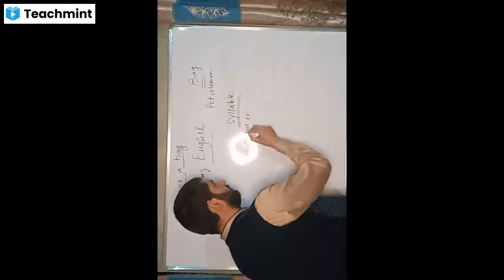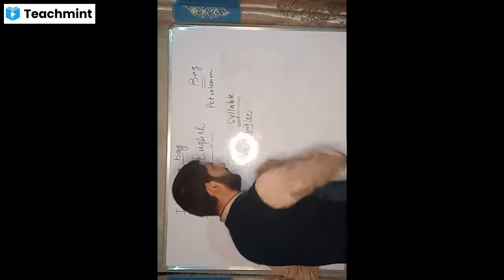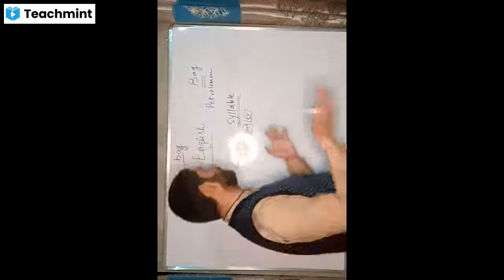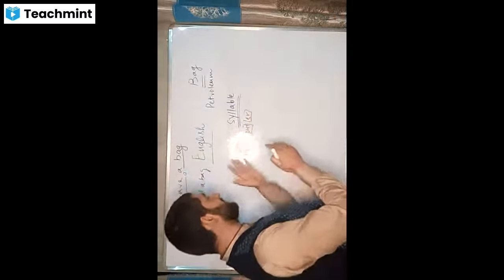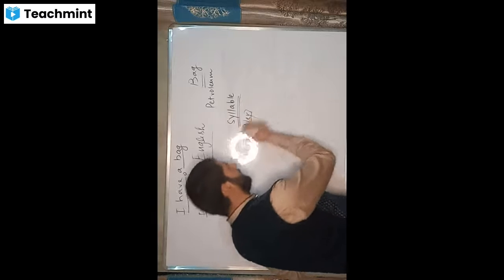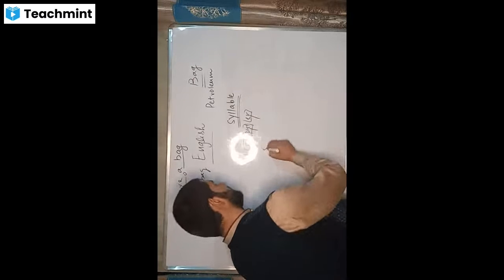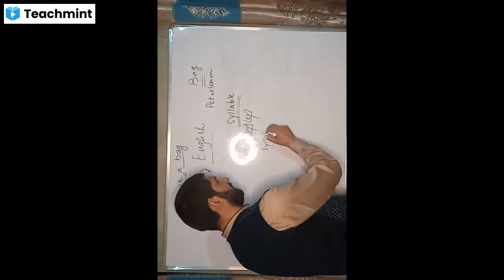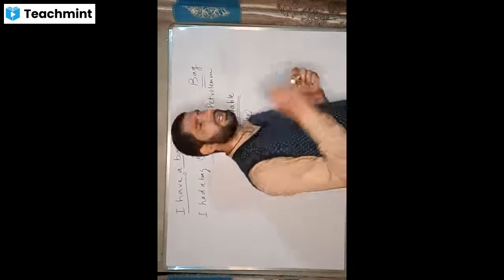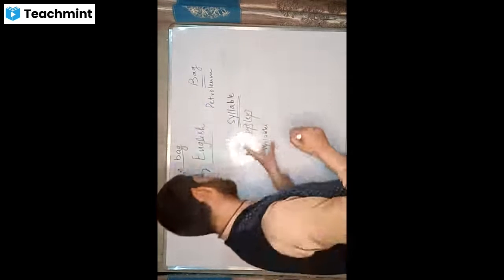Come is one, put is second, and er is third. These are actually three sounds which combine together to make computer. So this separate sound come, and then this separate sound put, and then this separate sound er, these are called syllables. A syllable is basically one sound.